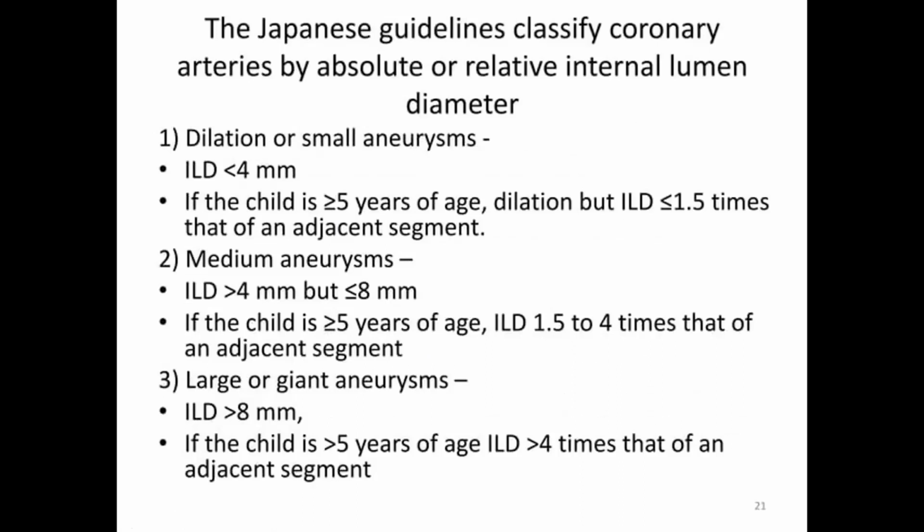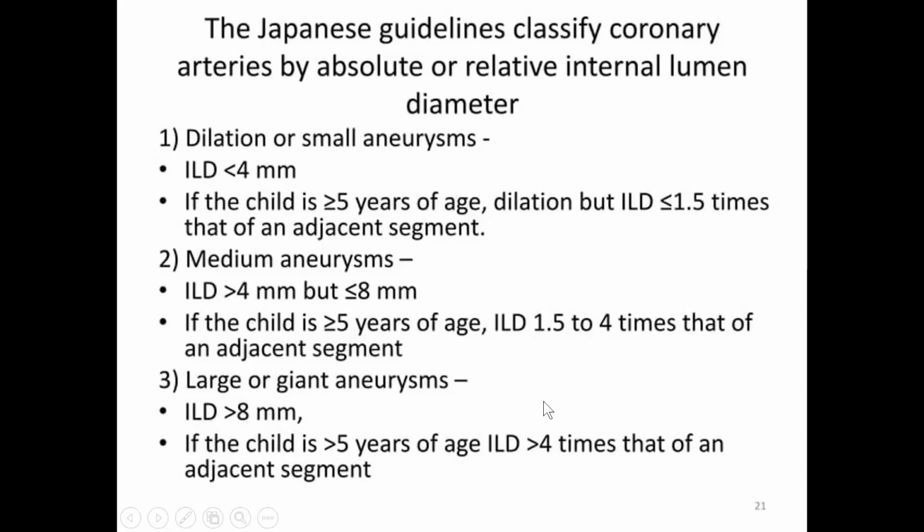So these Japanese guidelines classify the coronary arteries by absolute or relative internal lumen diameter. So initially, internal lumen diameter less than 4 mm, then we just call it dilatation or small aneurysms. If it is more than 4 mm, then medium aneurysm. If it is more than 8 mm, then they are called large or giant aneurysms. If we take a Z-score will be less than 5, 5 to 10, more than 10. And if we compare it with normal segment of the same artery, it should be less than 1.5, 1.5 to 4, and more than 4 times.